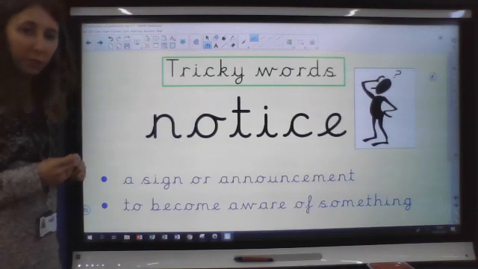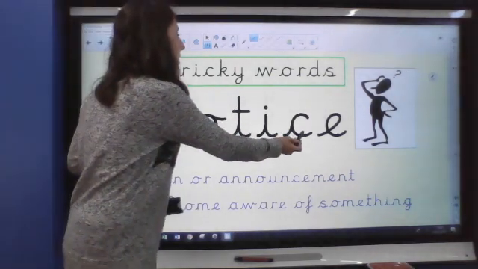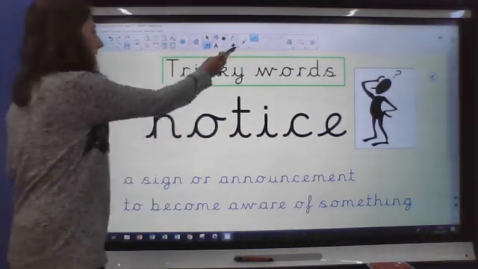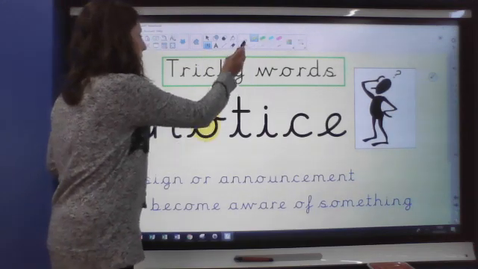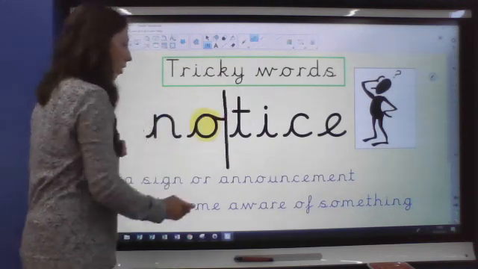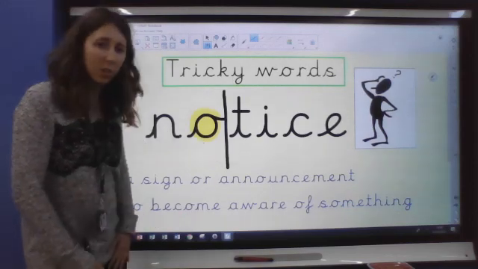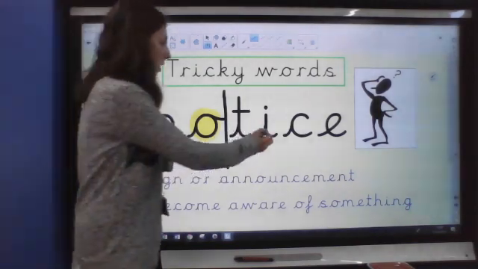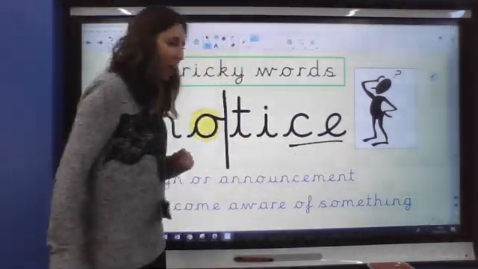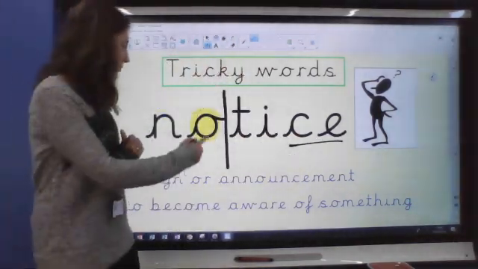Hi, we've got the word, and we've got soft C in this one, and we've got letter O making an O sound. And I bet we know the word no, don't we? So we've got no, and then the last part, the word is notice. Notice. So it's like the C and the E make the S sound.